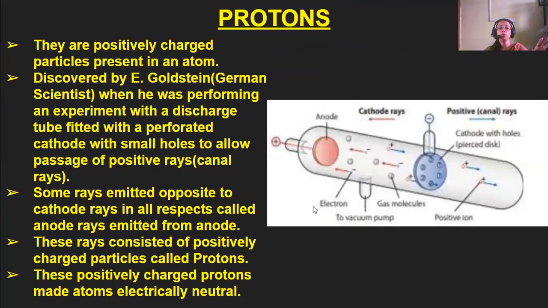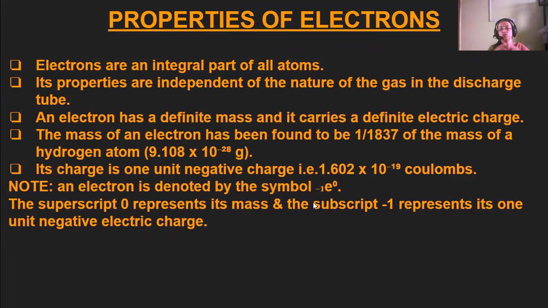Now we come to some properties of electrons. Electrons are an integral part of the atoms, an important part of the atom, and their properties are independent of the nature of the gas in the discharge tube. Whatever the gas present in the discharge tube, the cathode rays, the electrons coming out from the cathode terminal, are not affected by the nature of the gas.